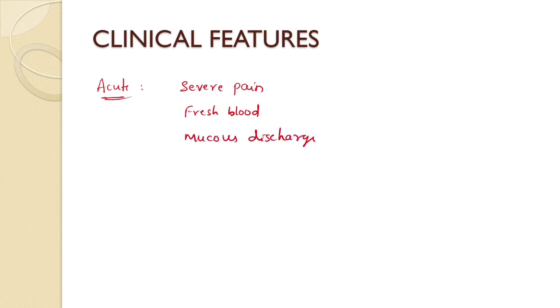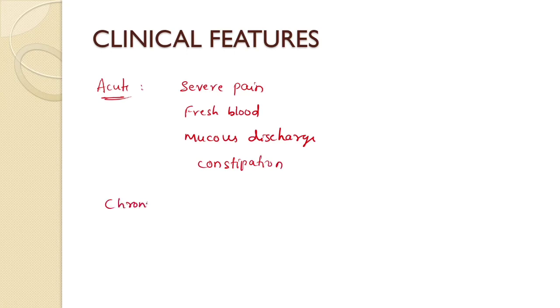What are the clinical features of anal fissure? Again, there are two types, acute anal fissure and chronic anal fissure. What are the clinical features of acute anal fissure? Patient will be having severe pain during defecation, and there can be passage of fresh blood. There can be mucus discharge also. And the patient will usually complain of constipation and passing of hard stools.